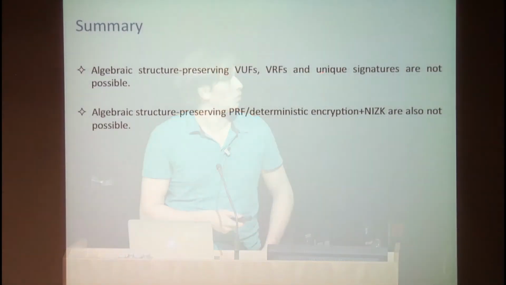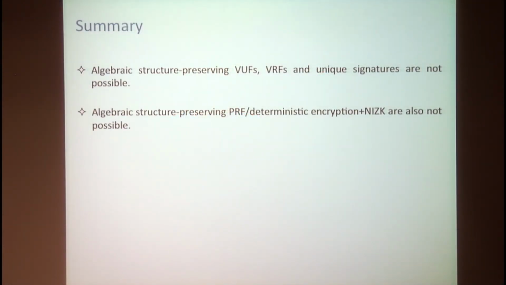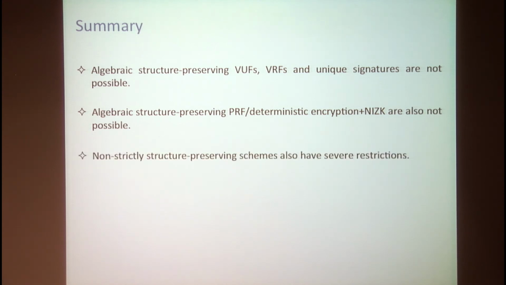And to sum up, I would like to repeat the main points. Algebraic structure-preserving verifiable unpredictable functions, verifiable random functions, and unique signatures are not possible. Algebraic structure-preserving pseudo-random functions or deterministic encryptions combined with non-interactive zero-knowledge proofs to prove the correctness of the computation are also not possible. Even in the non-strictly structure-preserving setting, there are big restrictions.